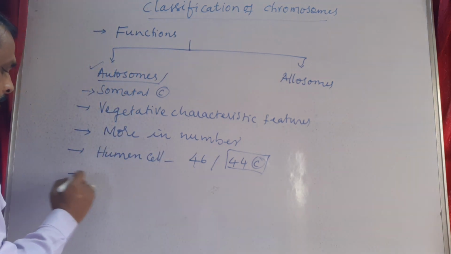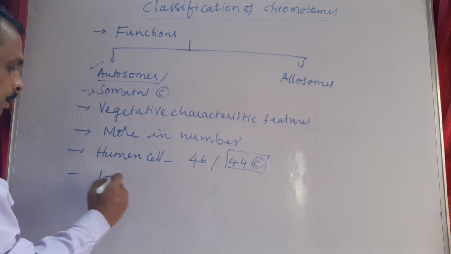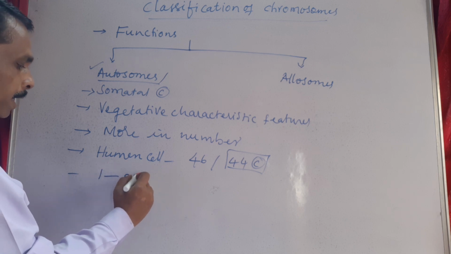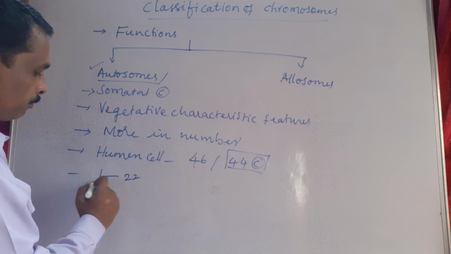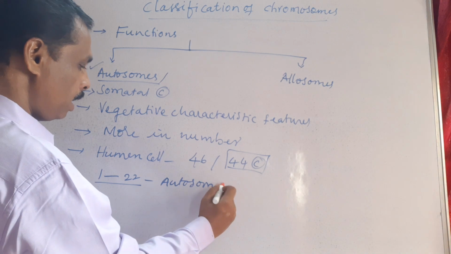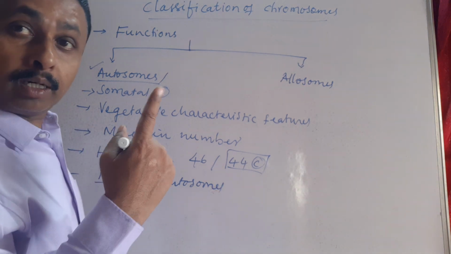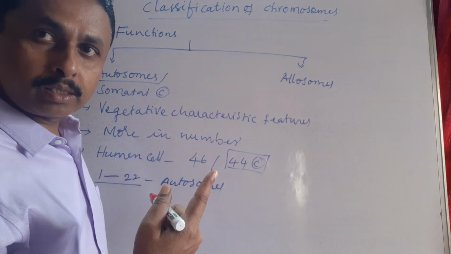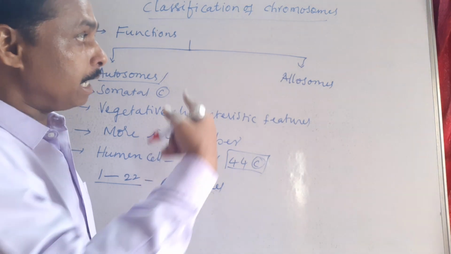That means in terms of pairs, 1 to 22 pairs of chromosomes are called autosomes. And the last, 23rd pair is not an autosome, that is an allosome.